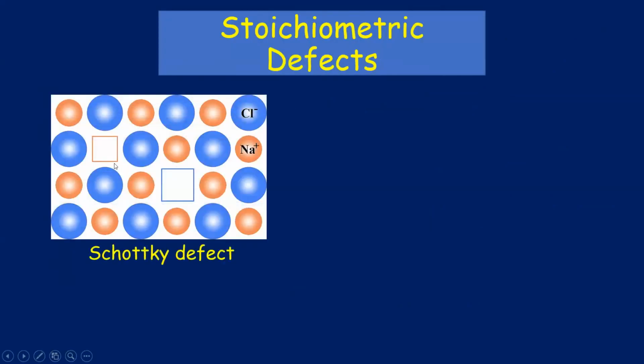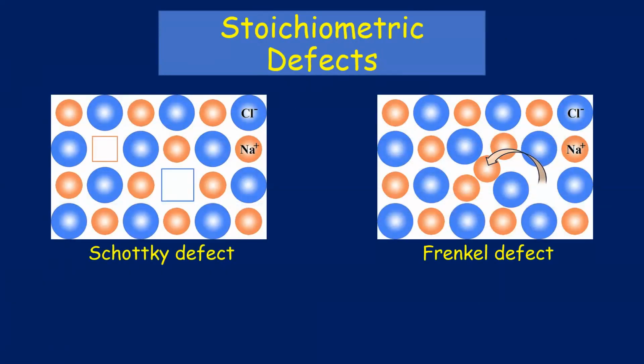Now, stoichiometric defects are of two types: Schottky defect and Frenkel defect. Let us look at Schottky. What do you see here? In Schottky, which atom should be present here? The red atom or the blue atom? Red atom. And here there should be a blue atom. Yes, correct. Now, you can see we are missing one red atom and one blue atom. So if I remove one sodium, then we have to remove one chlorine also. You can see that the stoichiometry is maintained.